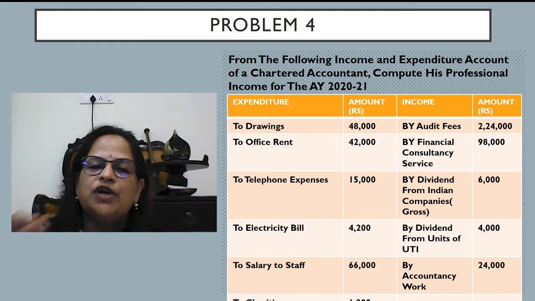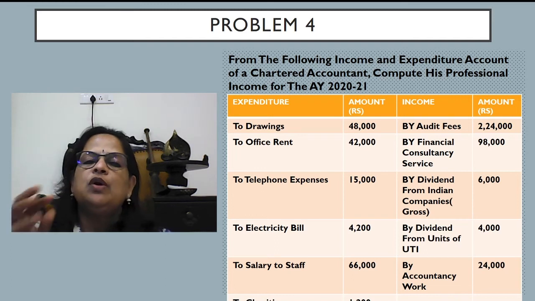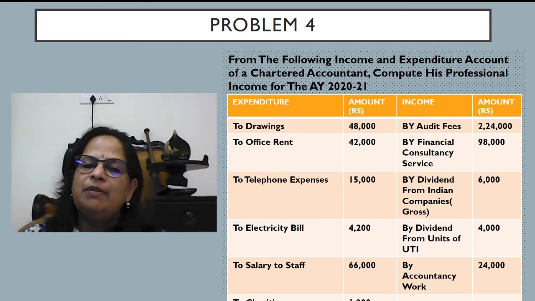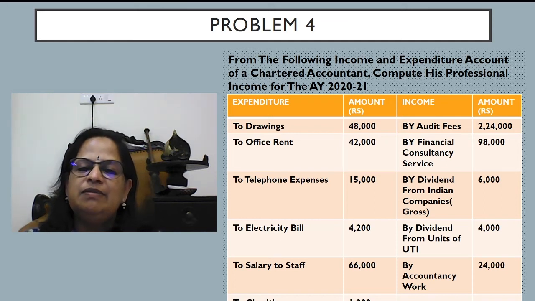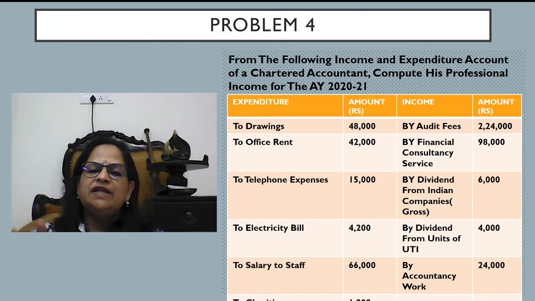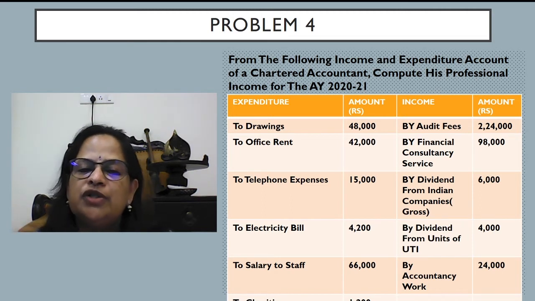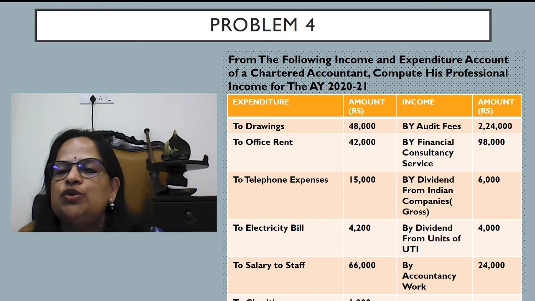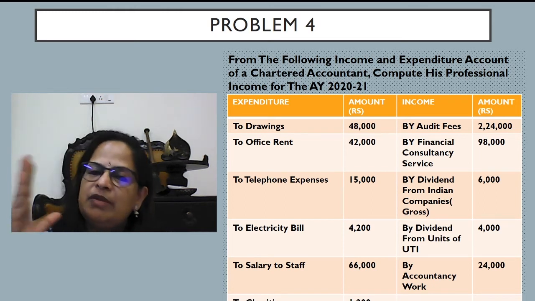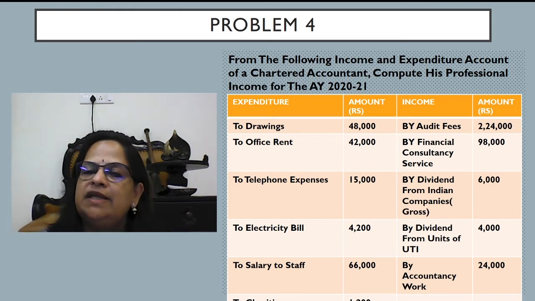To drawings 48,000 cannot be allowed. Office rent 42,000 can be allowed. Telephone expenses 15,000 can be allowed. Electricity bill 4,200 can be allowed. We have to see whether there is any domestic use. Salary to staff can be allowed. Charities 1,200 not allowed.